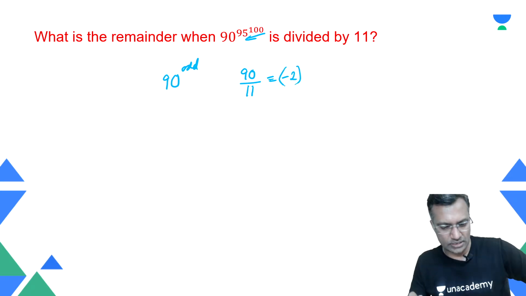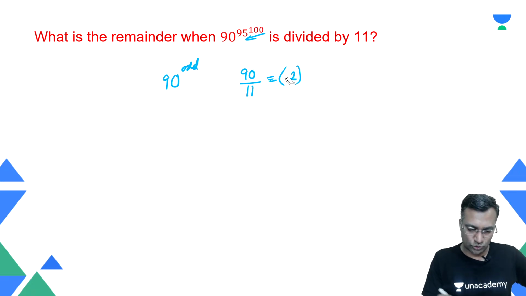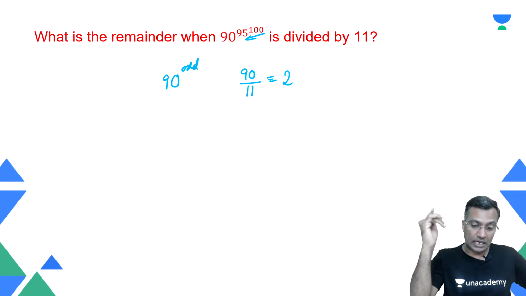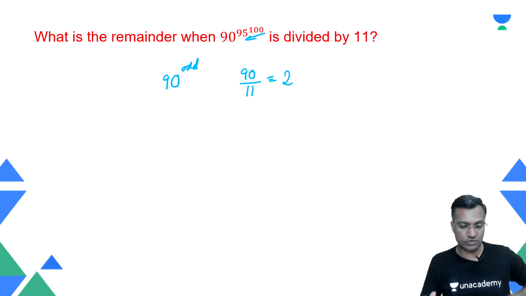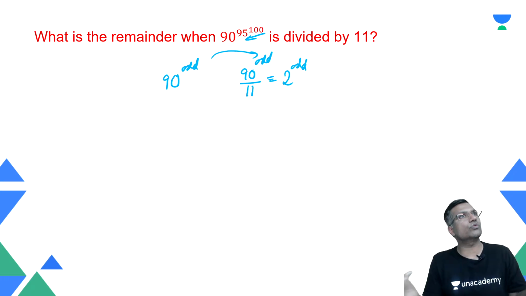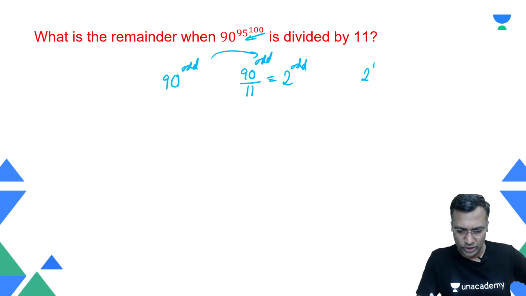A small number. You can say plus 2, right? The remainder is nothing but 2. When 90 is divided by 11, the remainder is nothing but 2. Very good. So that is fine. But the point is 90 is raised to power odd. Then 2 raised to power odd. How do I know what 2 raised to power odd is? It may be 2 raised to power 1, 2 raised to power 3, or 2 raised to power 5. It can be any of these.